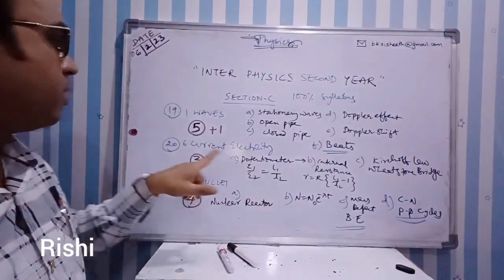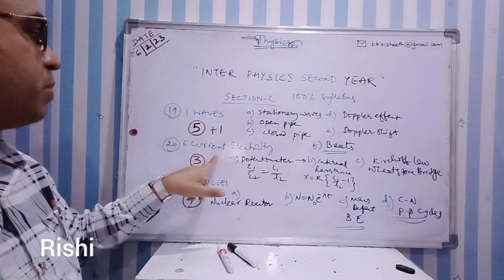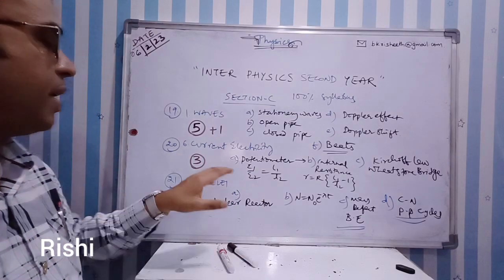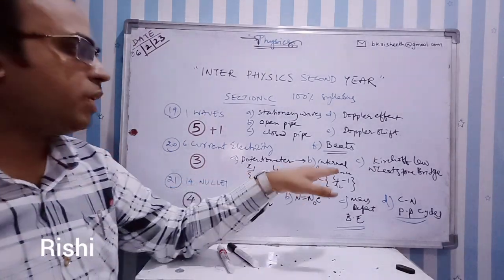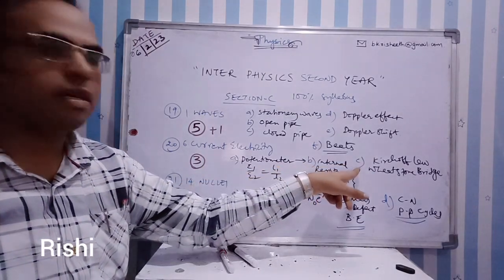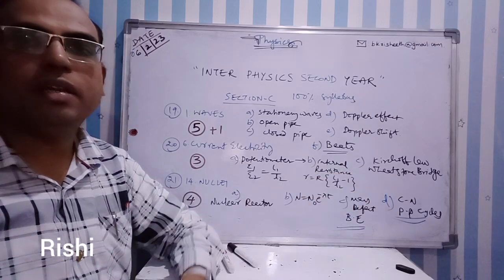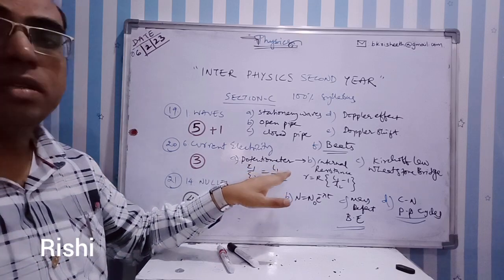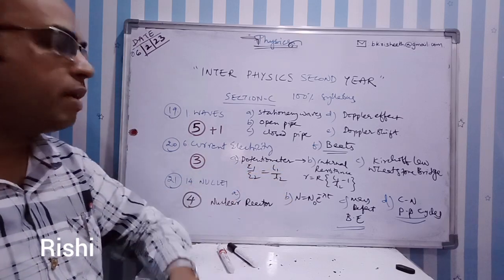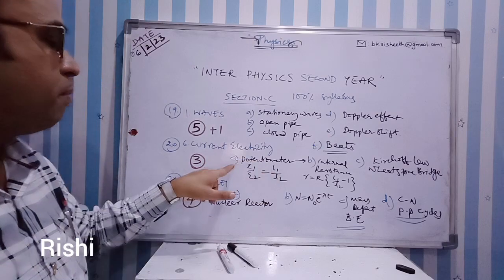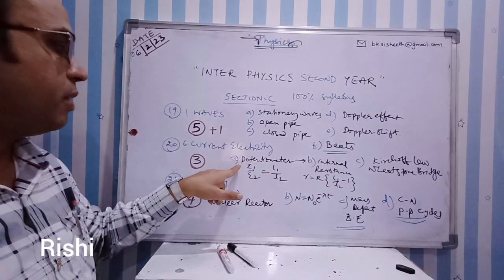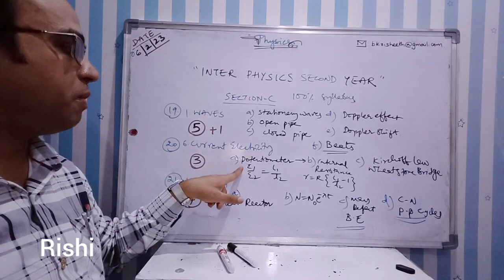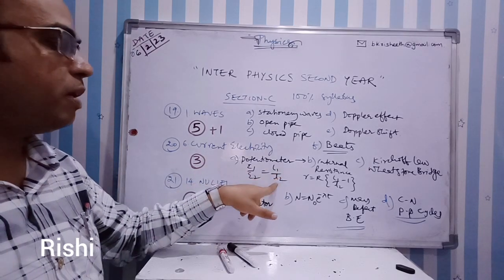And for the 20th question, the long answer, you can always expect it from the current electricity chapter, which is chapter number 6. If you see the previous 2 years, they are asking from Kirchhoff laws and Wheatstone bridge. But otherwise, the potentiometer is also very important. In potentiometer, you have again 2 long answer questions: the principle of potentiometer and everything. The sub question will be the derivation part, that is comparison of EMFs, E1 by E2 equal to L1 by L2.